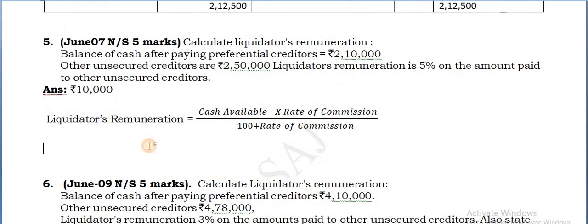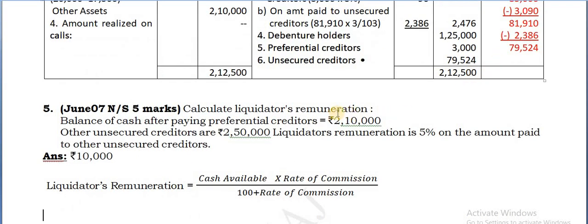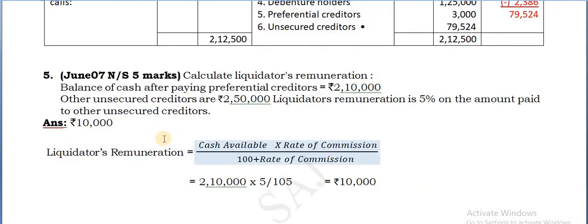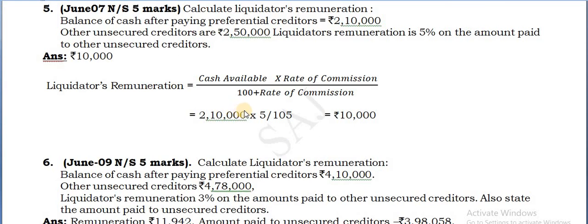Okay. So what is the cash available here? 2,10,000 is given. 2,10,000 into 5/105, that you are getting 10,000. That's all. That is the answer. So 10,000 is the amount of liquidator's remuneration on amount paid to unsecured creditors. Okay. Pause it and write it down.